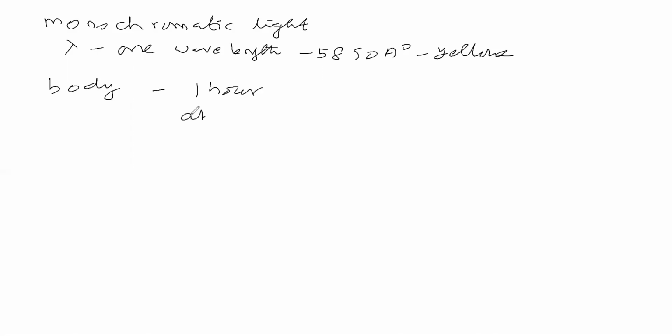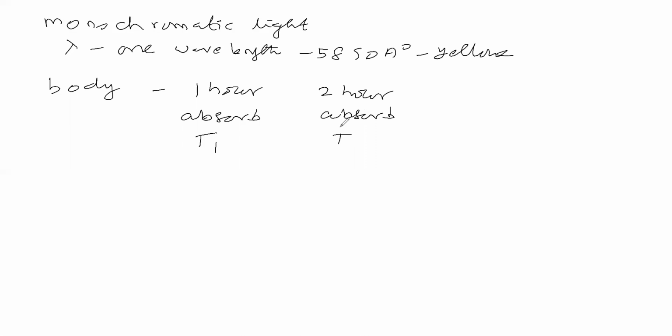Our body will absorb this wavelength, so that our body attains some temperature, for example, T1. Now, on another day, let us expose our body to this monochromatic light for 2 hours. Our body is absorbing this radiation, having wavelength 5890 angstrom, for 2 hours and attaining some temperature. Why will our body attain some temperature? The external body will attain some temperature because of absorbed light, isn't it?